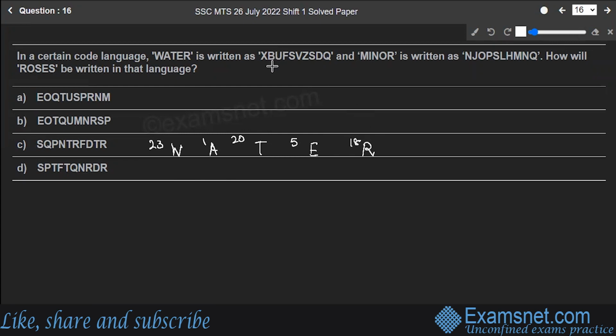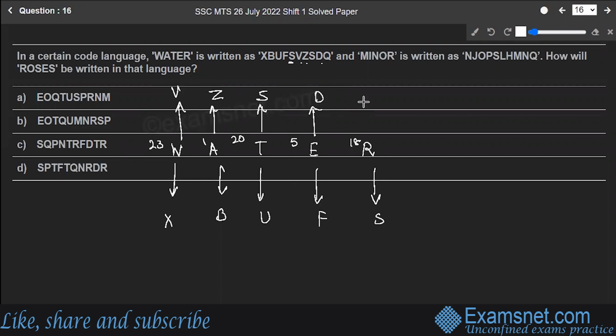Over here, it has been transformed into X, B, U, F, S. Next is V, Z, S, D, Q.